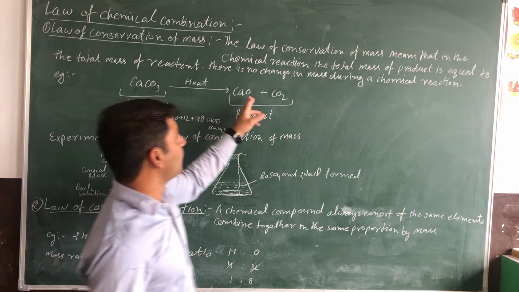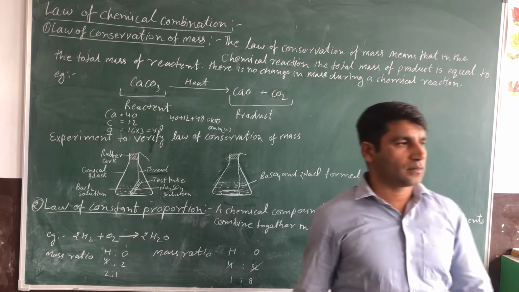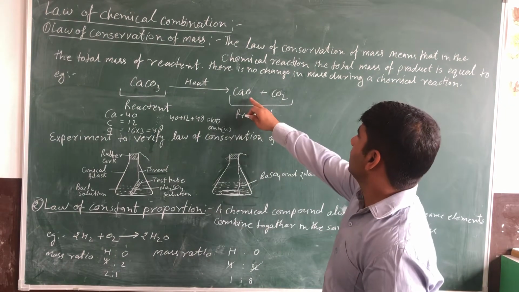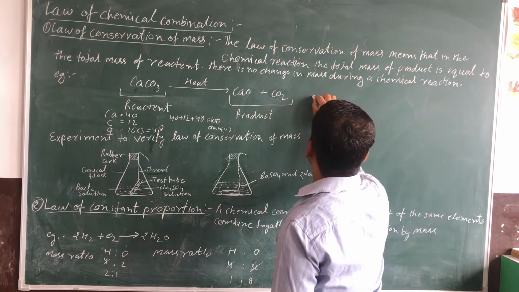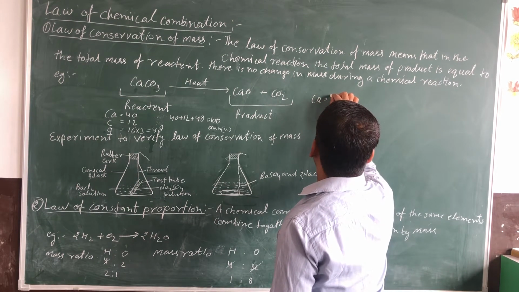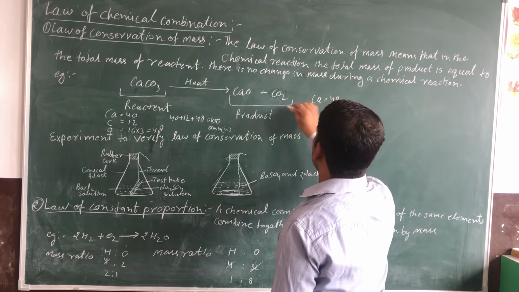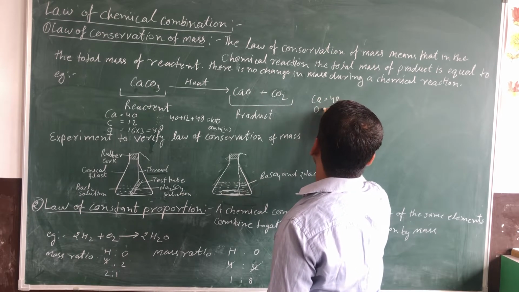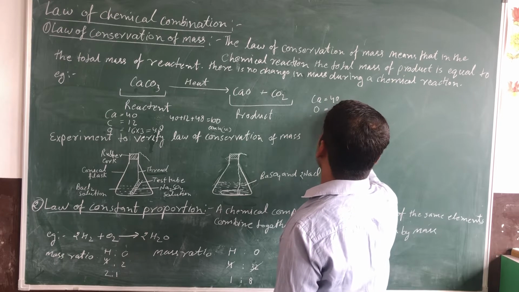Now we take the mass of the product. What is the mass of the product? The mass of Ca is 40. The mass of oxygen is 16.